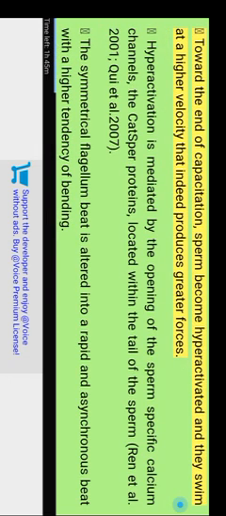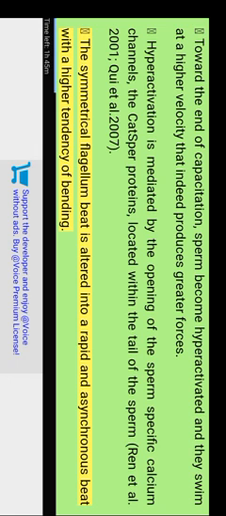Hyperactivation. Toward the end of capacitation, sperm become hyperactivated and swim at a higher velocity that produces greater forces. Hyperactivation is mediated by the opening of the sperm-specific calcium channels, the CatSper proteins, located within the tail of the sperm. Ren et al. 2001, Qi et al. 2007. The symmetrical flagellar beat is altered into a rapid and asymmetrical beat with a higher tendency of bending. The power of the beat in the direction of sperm head movement is thought to release the sperm from their binding with the oviduct epithelial cells. Indeed, only those hyperactivated sperm are noted to make their journey towards the egg.